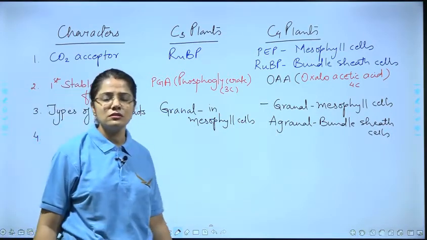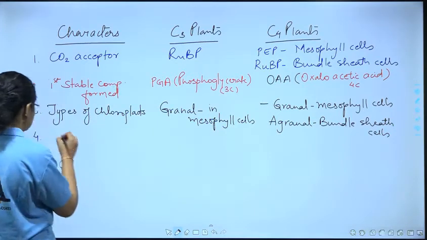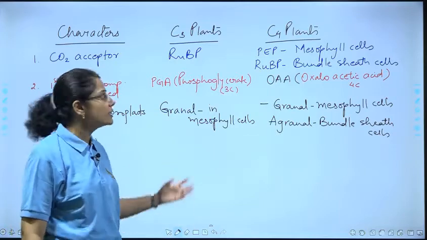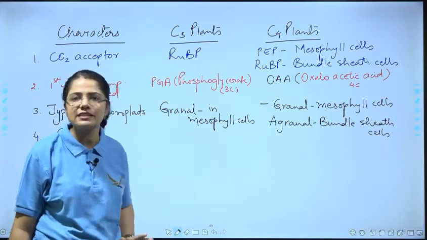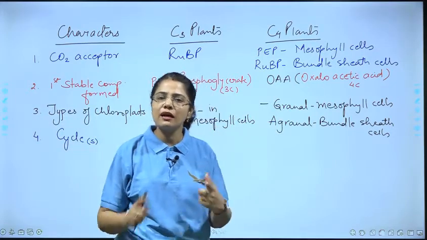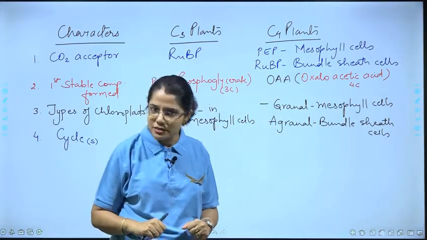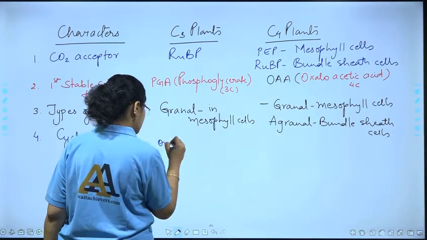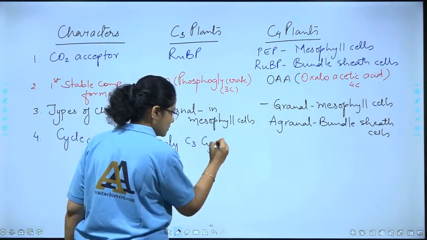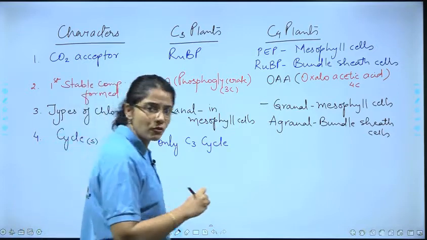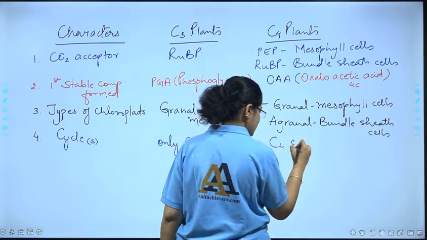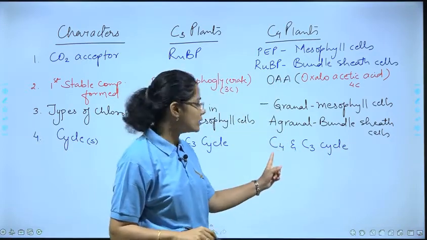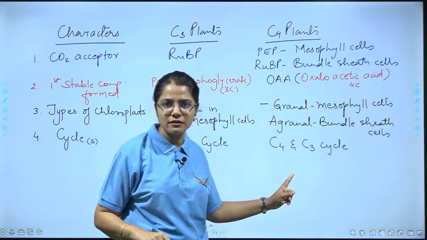Okay. Next, we will compare them on the cycle or cycles. What do I mean by this? In C3 plants we have seen only the C3 cycle takes place, whereas in the C4 pathway we have seen that C4 and C3 both cycles are taking place. Hence I have taken up this point, correct? So only the C3 cycle, whereas in C4 plants, C4 and C3 cycle. Here also I wrote C4 first because the 4-carbon compound is formed first, okay?